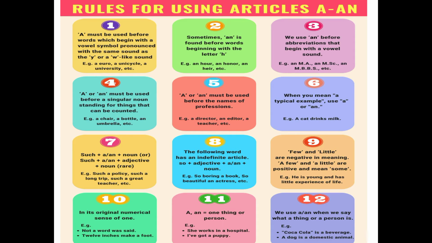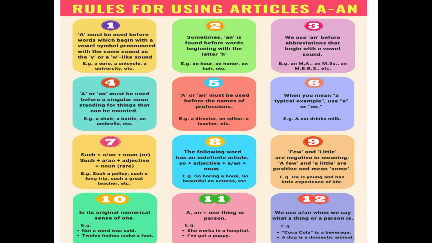Clear? Apart from this, we have to use articles with the adjectives also. Sometimes you see what a nice car it is, so you can see that nice is an adjective, the noun is car, and before that a is also coming. So these are the certain cases in which you use these indefinite articles.